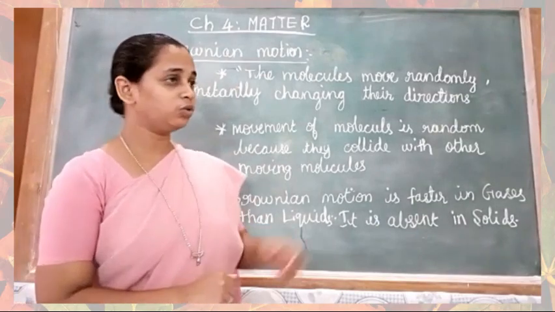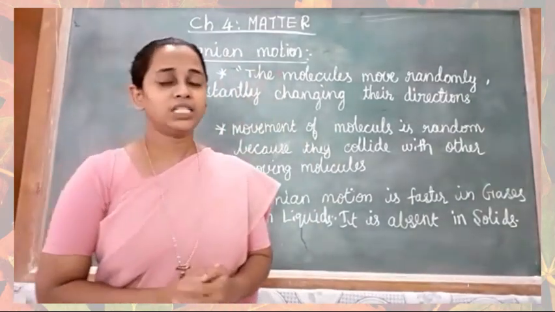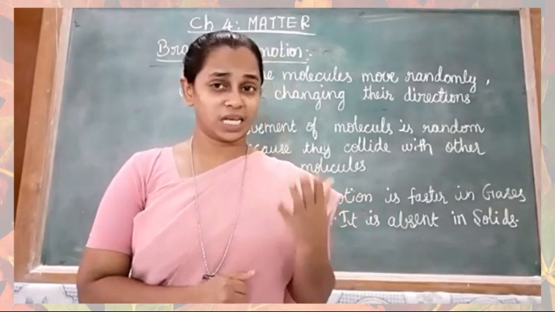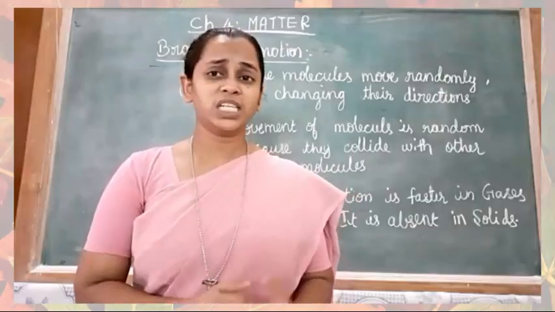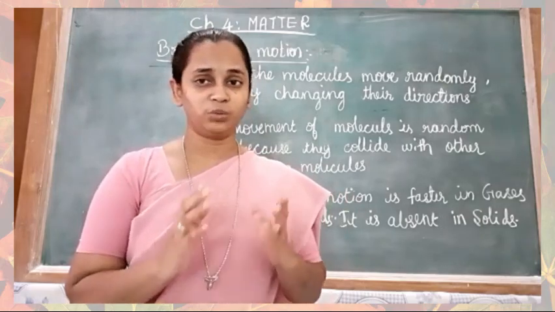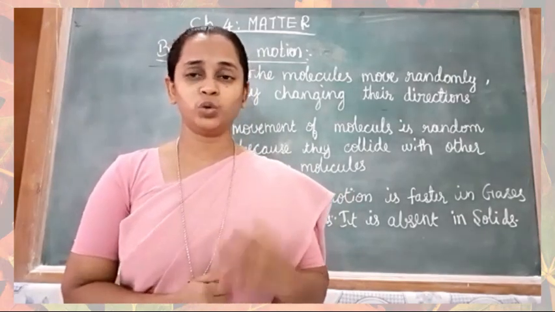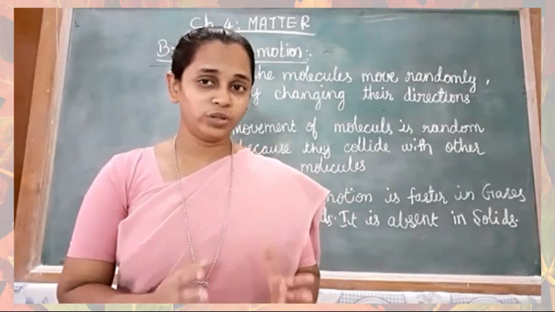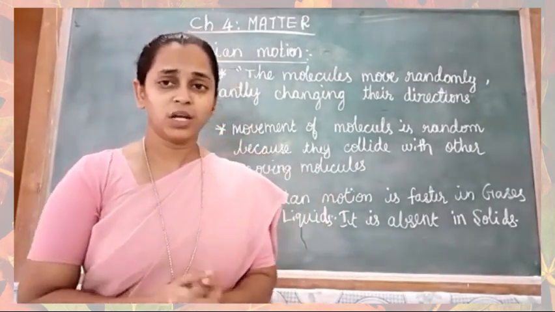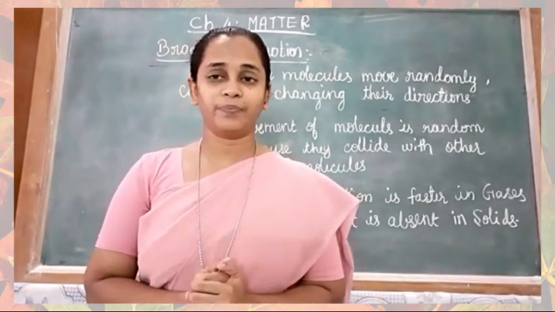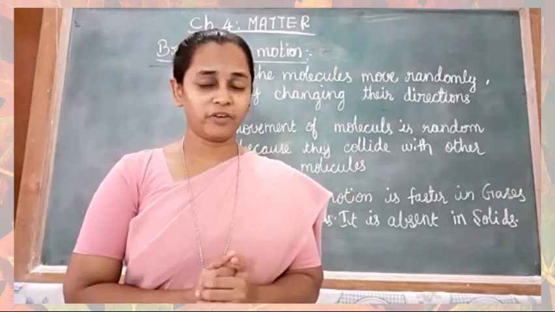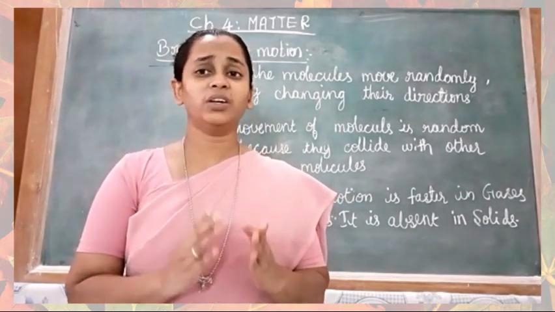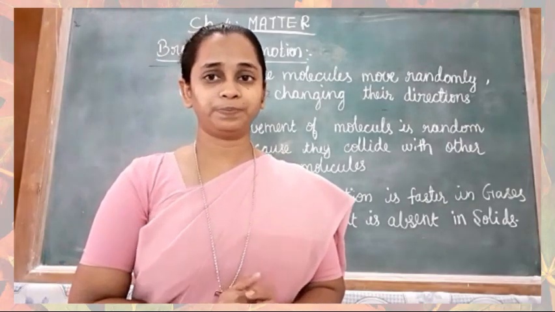Now we shall discuss about Brownian motion. It is named after a Scottish scientist, Robert Brown. He discovered the phenomenon of Brownian motion. Once he found that pollen grains were moving randomly in water through a microscope. We know that the molecules of water move around within the liquid. These invisible moving water molecules hit the pollen grain, and due to that, pollen grains were moving randomly.